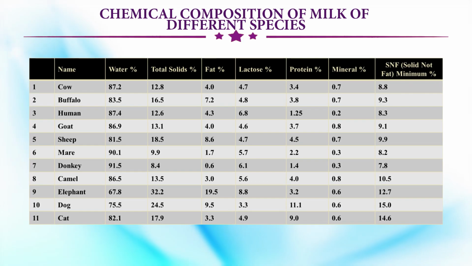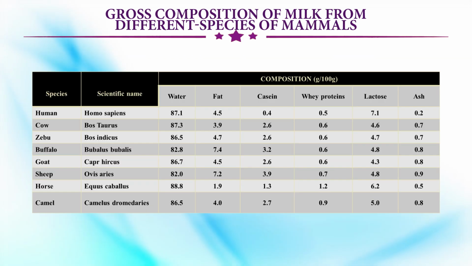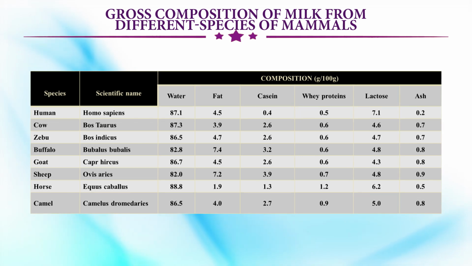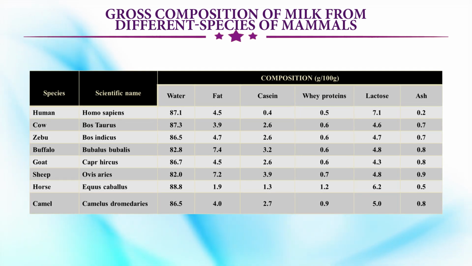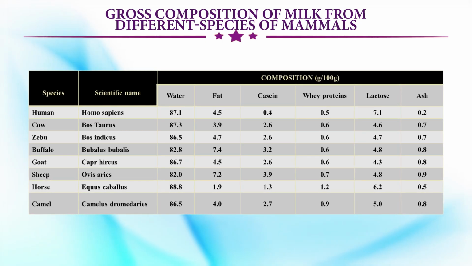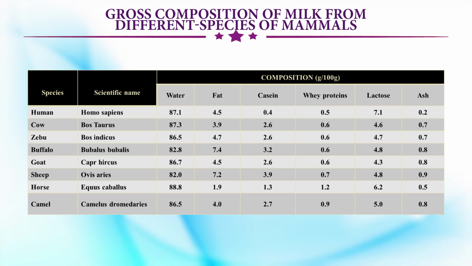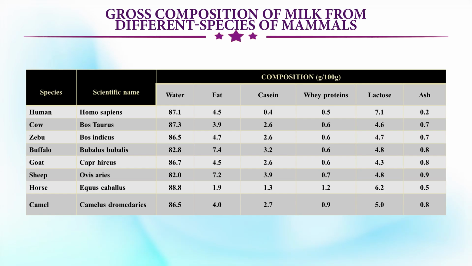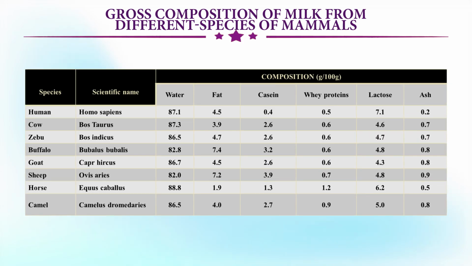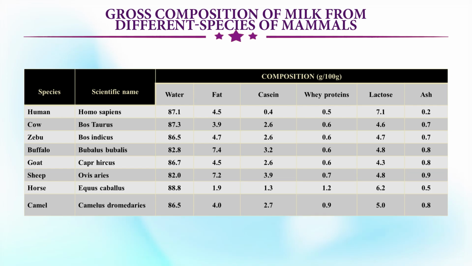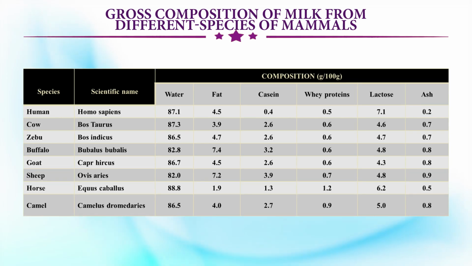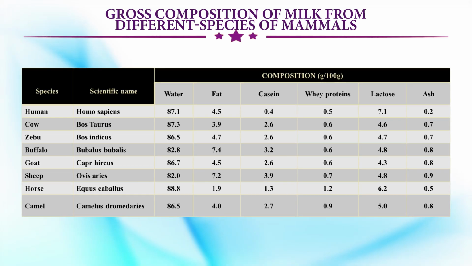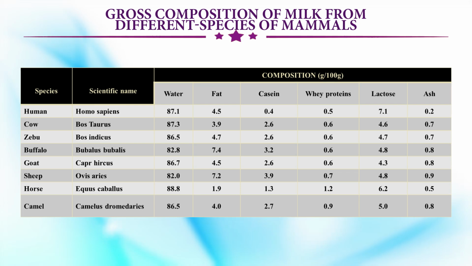Now, this is the composition, and you can see the gross composition from the different species in this slide also. You can see the fat, how much casein, how much whey protein, lactose and ash is there. Just to give you the breakdown within the protein, how much of casein, how much of whey protein is present in the system. The human milk is very good in that it has less casein and less whey protein, and a good amount of lactose.